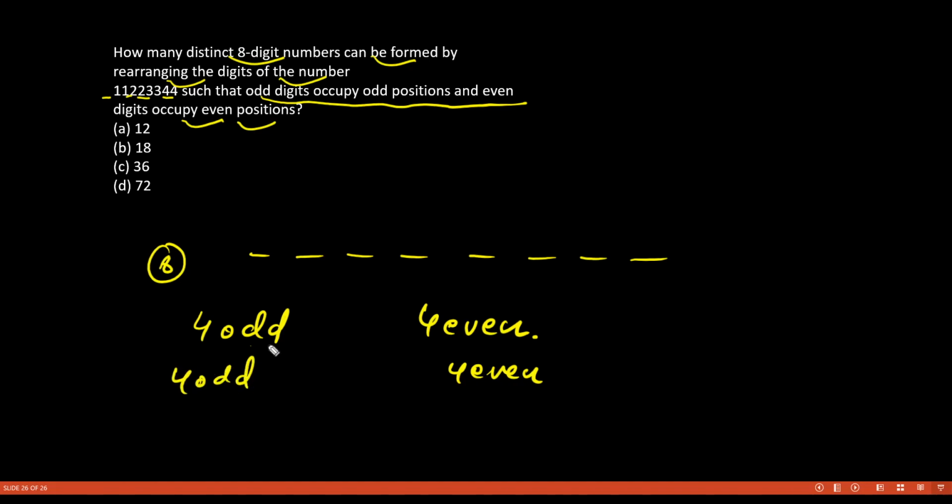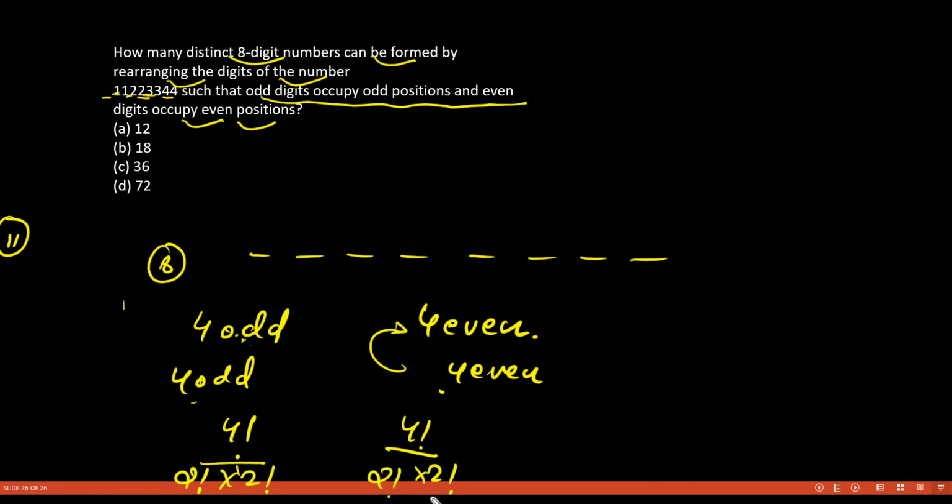So 4 odd numbers can be arranged in 4 odd places in factorial 4 ways, and 4 even numbers can be arranged in 4 even places in factorial 4 ways. But the two odd numbers 1 and 1 are similar, so we divide by factorial 2. The two 3s are also similar, so we divide by factorial 2 again. And for the even numbers, we divide by factorial 2 and factorial 2.